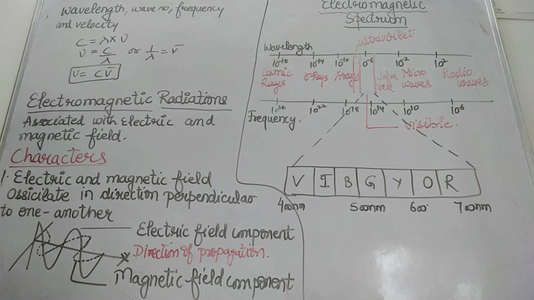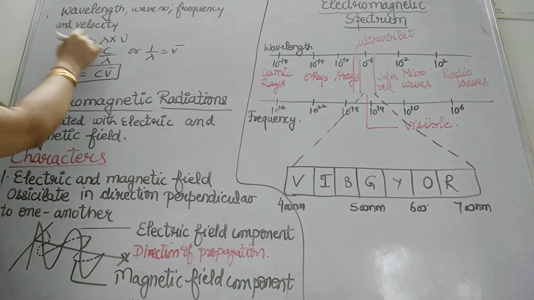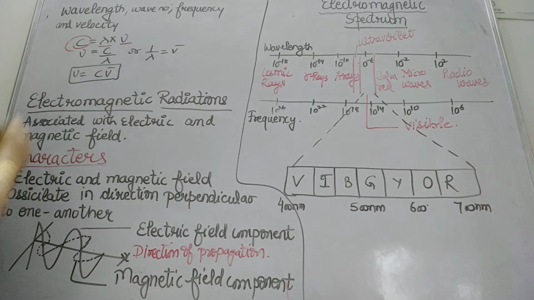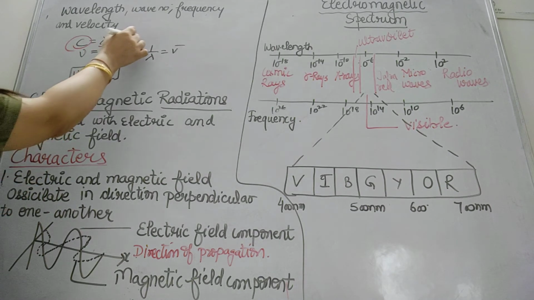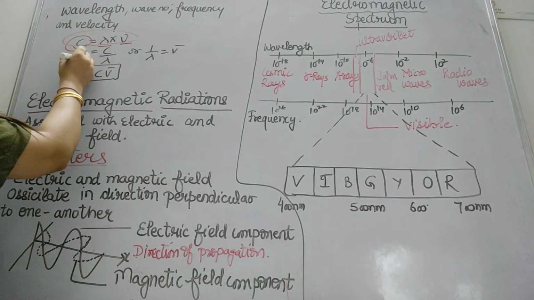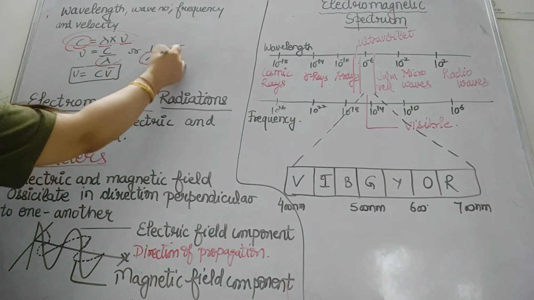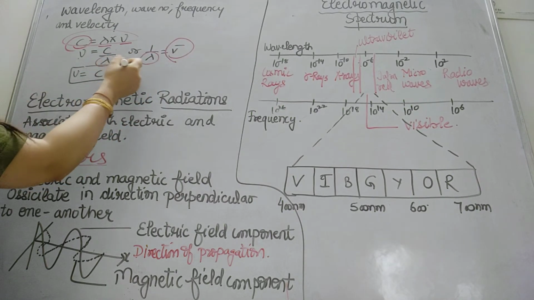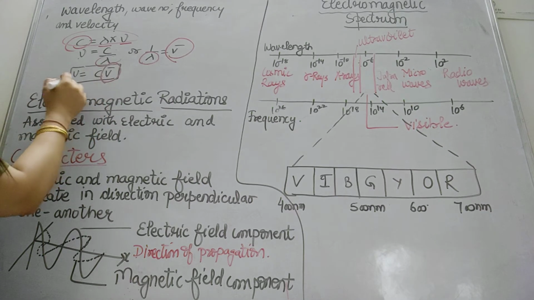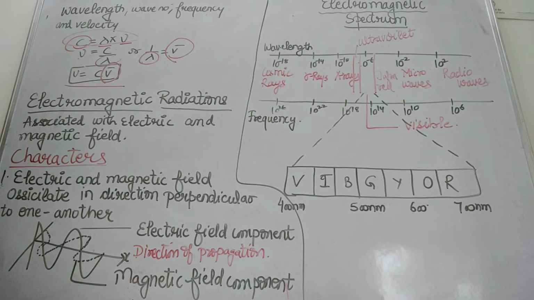I just want to let you know here again the relation between the wavelength, wave number, frequency and velocity. This is velocity, this is wavelength, this is frequency. Whenever you rearrange it, you will get C upon lambda, where you know 1 by lambda is wave number. Just replace this 1 by lambda with wave number and you will get this relation. This is a very useful relation for numerical problems.